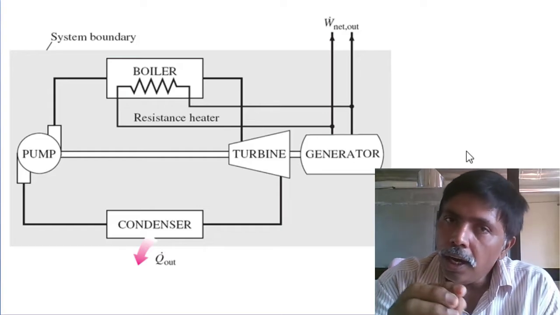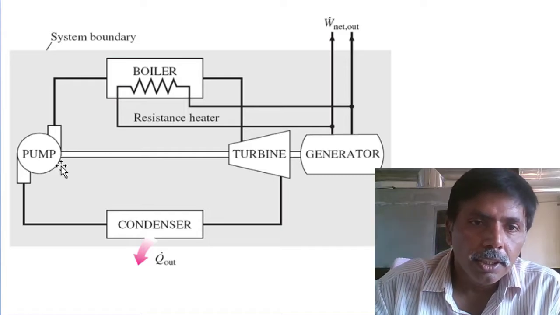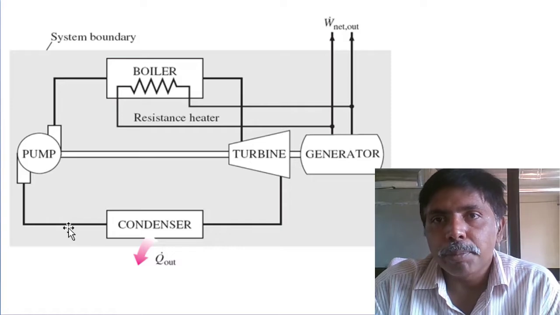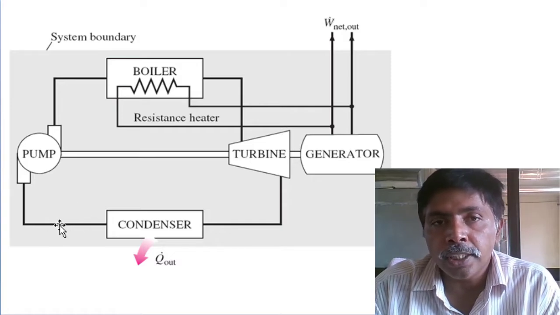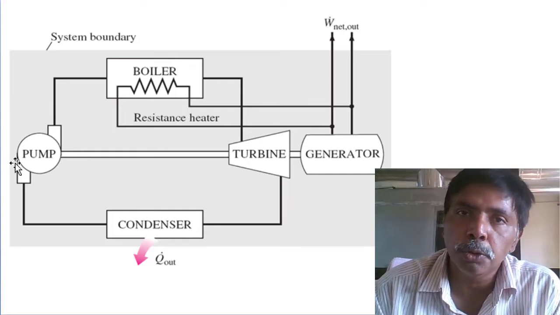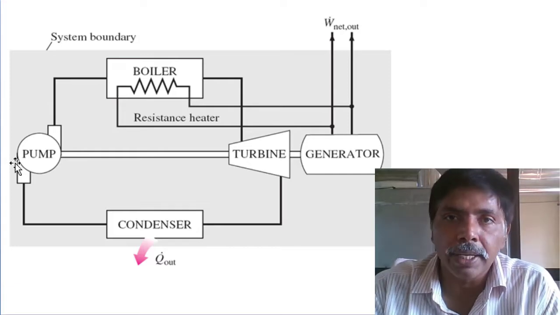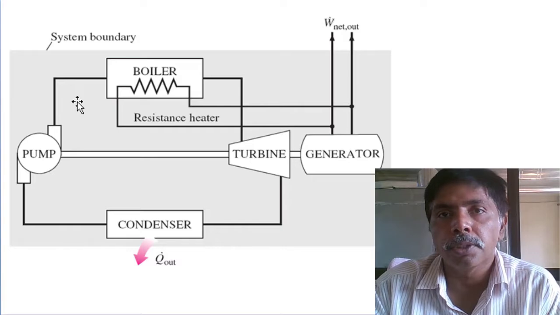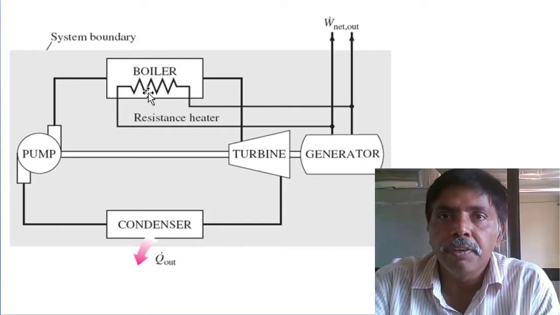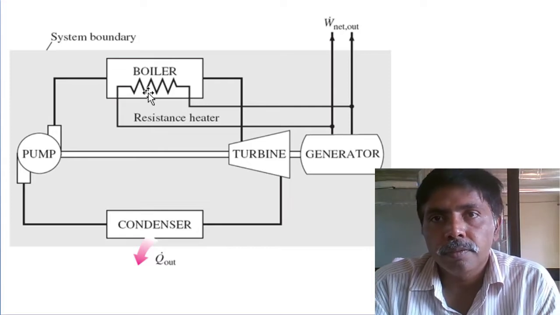Okay, all are based on the Rankine cycle only. We are using a pump to raise the pressure of the liquid water from condenser pressure to the boiler pressure. So, liquid pumping from condenser pressure to boiler pressure. In the boiler, we are supplying heat, and this liquid will convert into steam.